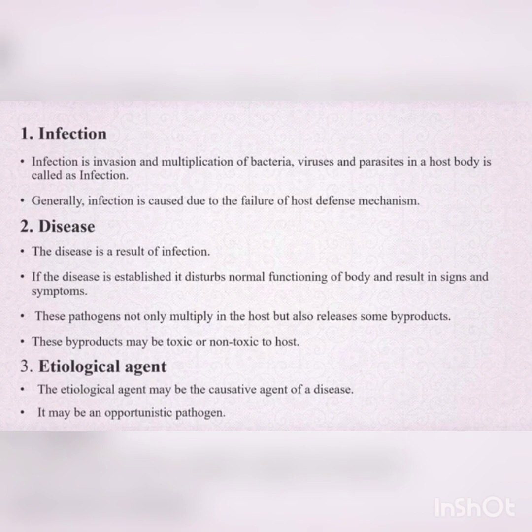So an etiological agent is anything, bacteria, virus or anything, which leads to a disease. It might be an opportunistic pathogen. So opportunistic pathogen means what? An organism which is present on our body will be waiting for the opportunity. That opportunity comes when the resistance power of the body goes down. That is known as an opportunistic pathogen.